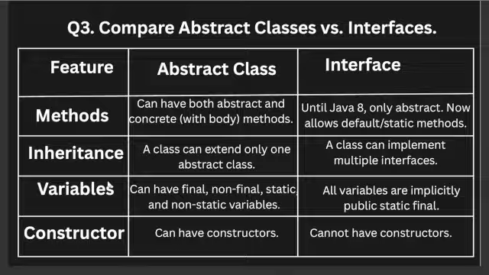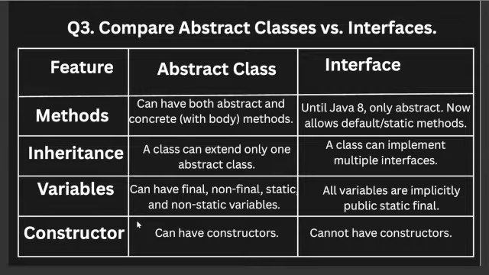When we talk about inheritance, a class can extend only one abstract class, but a class can implement multiple interfaces. On the basis of variables, an abstract class can have final, non-final, static and non-static variables, whereas in an interface all variables are implicitly public static final.